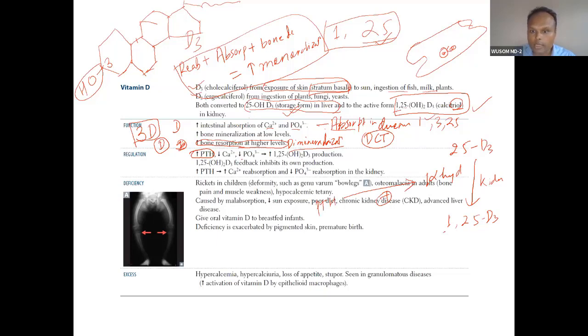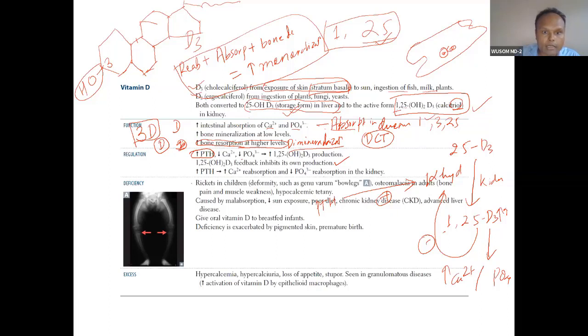When the level is very high, there is feedback inhibition of its own product. Vitamin D causes absorption of both calcium and phosphorus, reabsorption of both, whereas PTH has the opposite role: it causes absorption of one and excretion of the other.